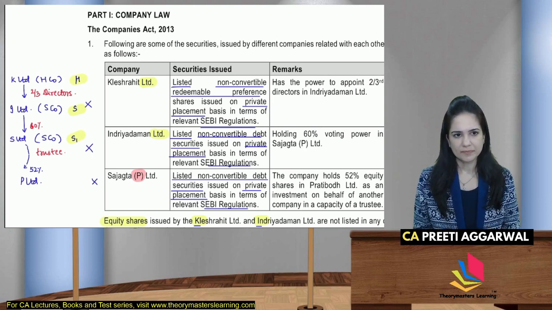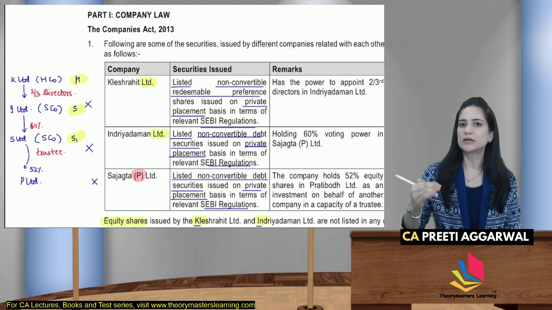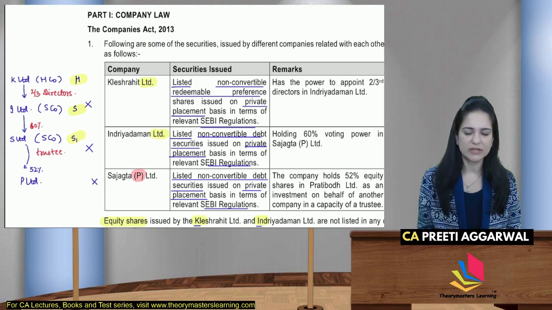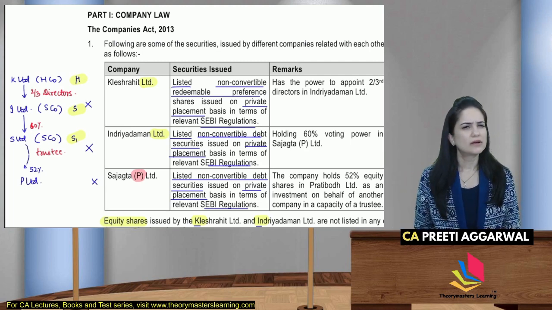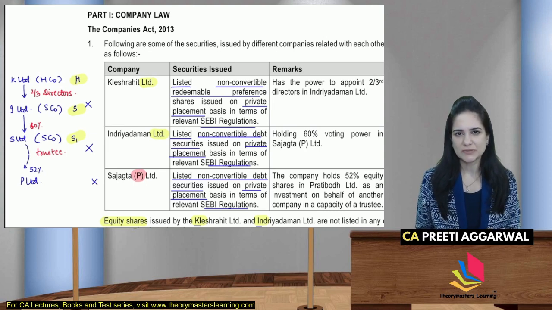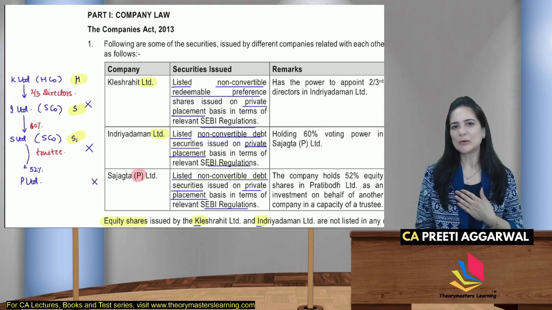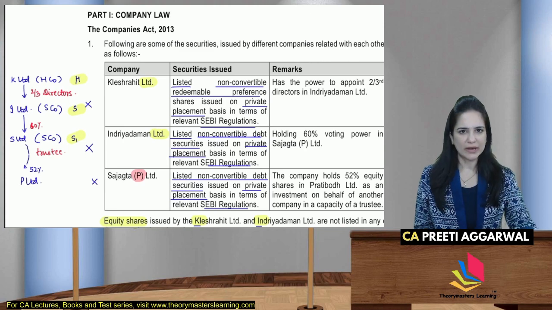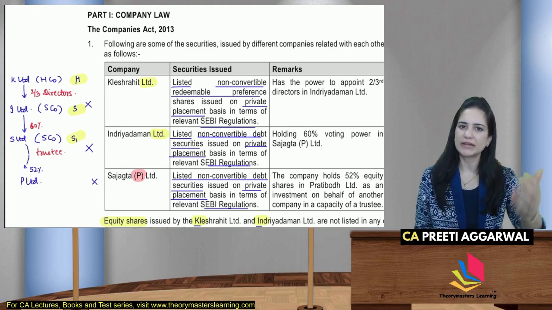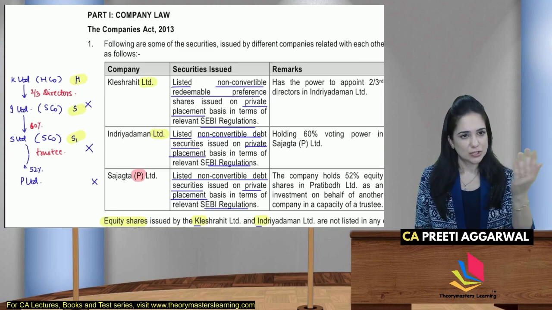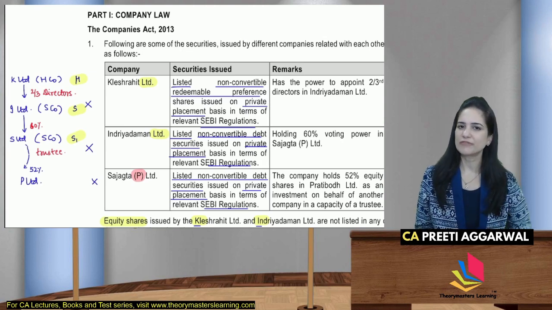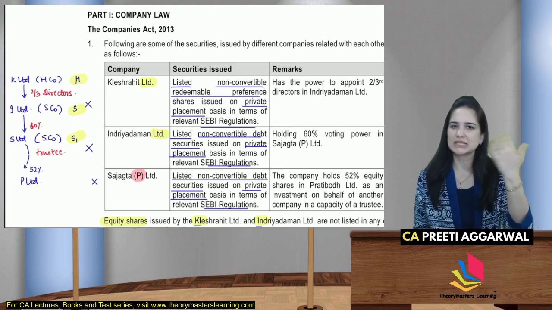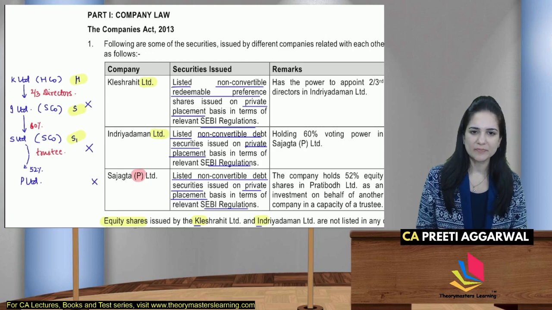K Limited can appoint 2/3, means majority, of the directors of I Limited. This is an application of the holding and subsidiary concept, no? I am a holding company if I can appoint or remove all or a majority of the directors of your company. So K is the holding company of I Limited, or in other words, I is a subsidiary of K Limited.